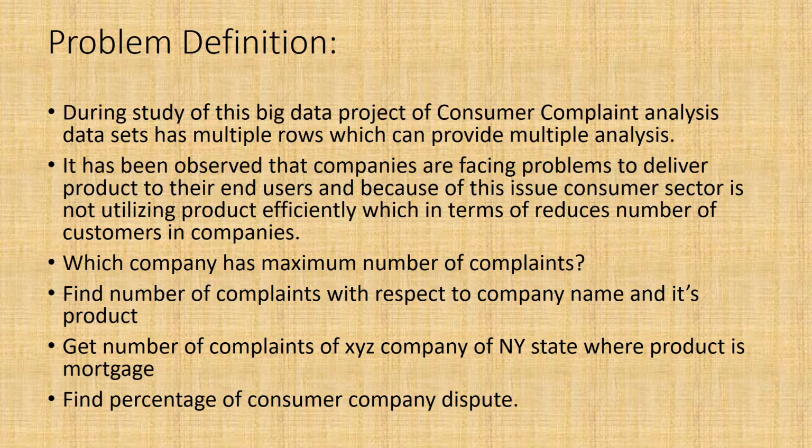So we will get to know that for the mortgage product of Wells Fargo in New York State, there are like 5,000 or 10,000 complaints. Find the percentage of consumer and company disputes, so we'll get to know whether a company's solution is liked by customers or not.